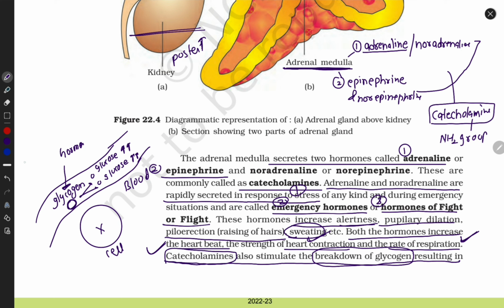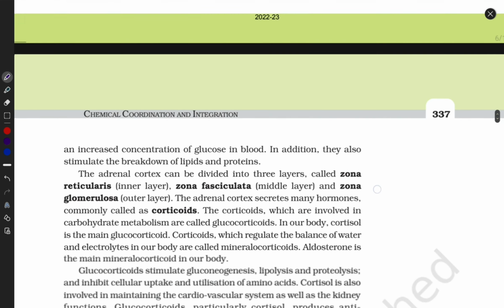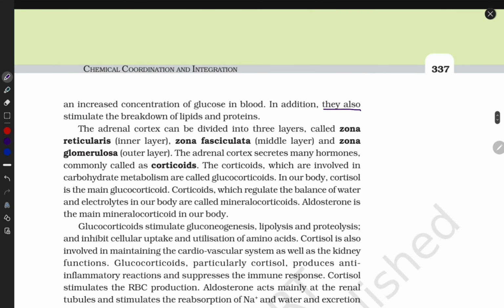I'm writing here, this hormone group is catecholamines. It means adrenaline and epinephrine. Another name is noradrenaline and norepinephrine. Catecholamine is the group of adrenaline and epinephrine hormones. Next, they also stimulate the breakdown of lipid and protein.